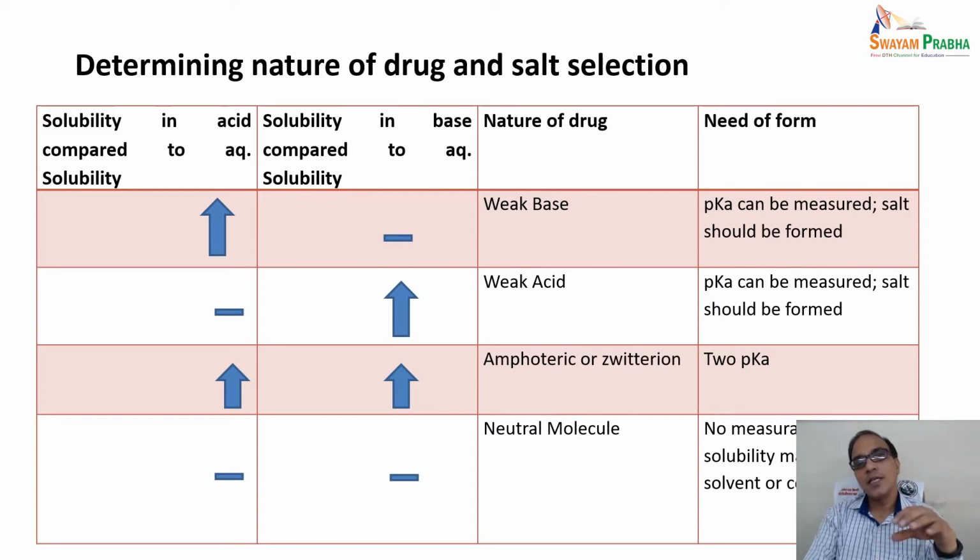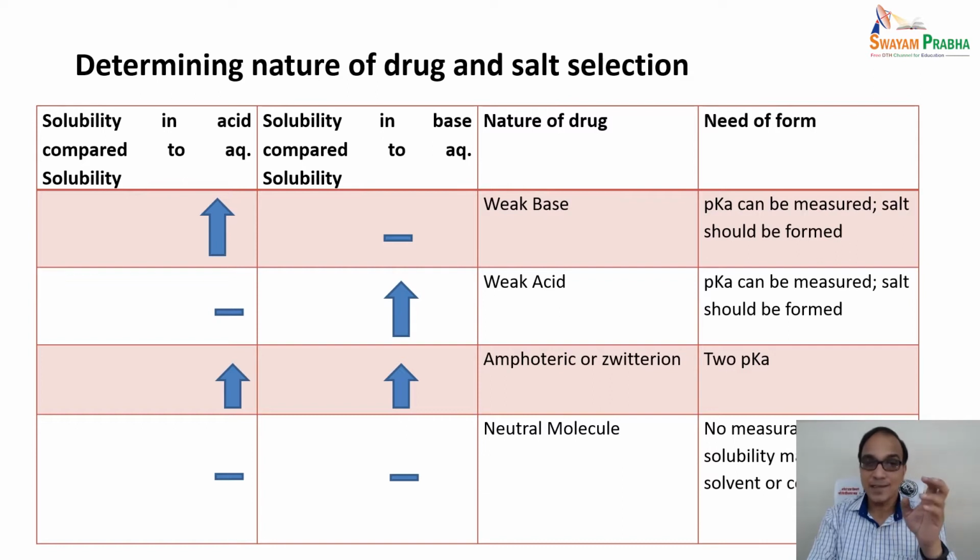Now see the solubility in acid compared to the aqueous solution. Second column you are seeing solubility in base compared to the aqueous solubility. Then the nature of the drug is decided on these two factors, and the need of form, what kind of salt form, which kind of drug form is desired.